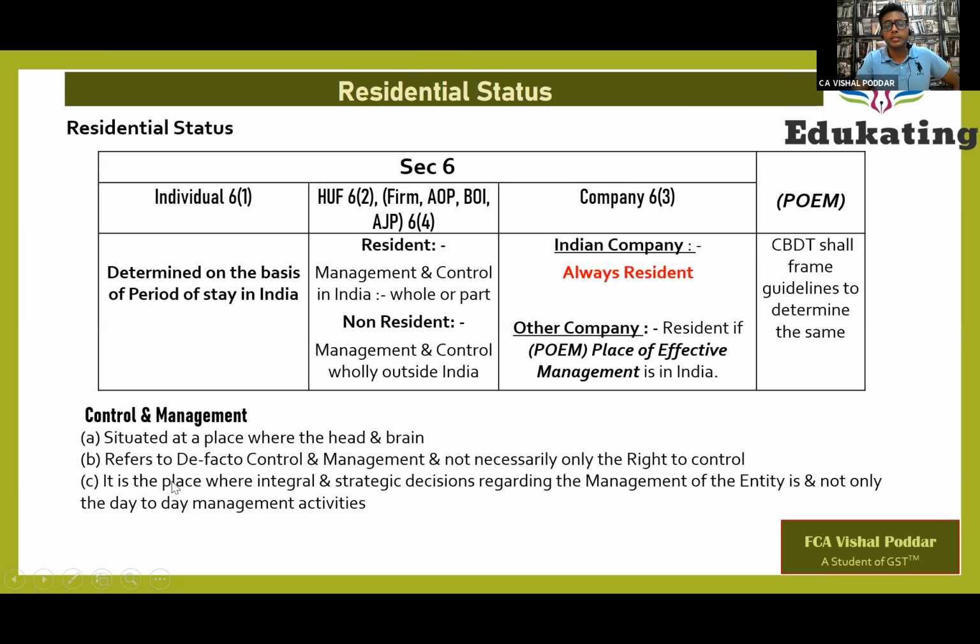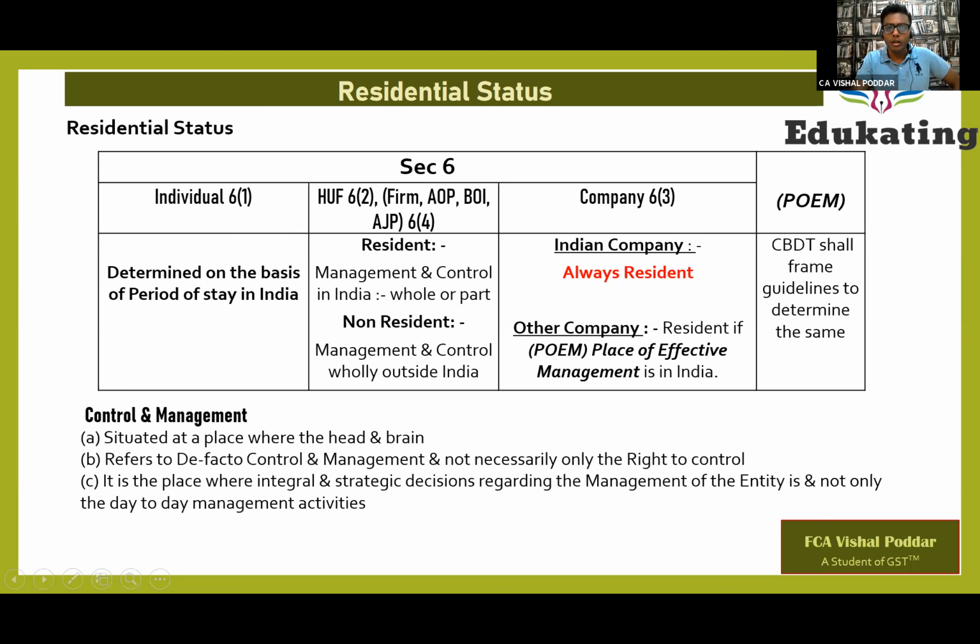So we are discussing this. Where is the control and management situated? It is a place where the head and brain of the organization is. It means the de facto control, that is the effective control place, and not only the namesake control place. And most important, control and management does not mean the day-to-day management activities. It means the place where the integral and the key decisions are taken.